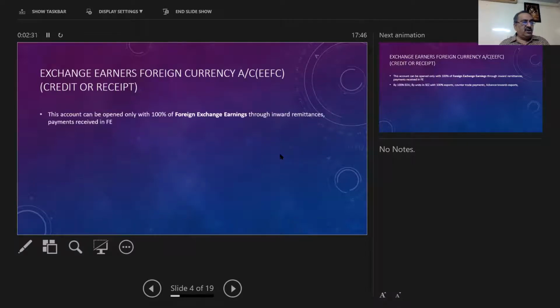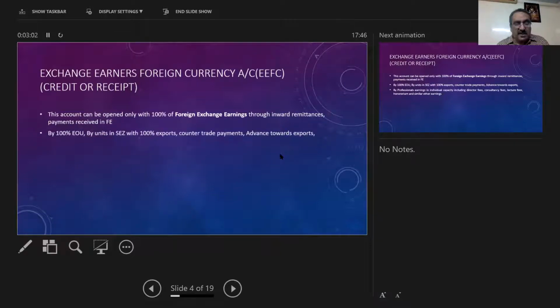The first most important thing is this account can be opened only with 100% foreign exchange earnings. EFC account means the credit should be only in 100% export foreign exchange earnings through inward remittances or payments received in foreign currency. So the credit in this account should be only in foreign exchange, and that too it has to be received in banking channel. Yes, this account can also be used for 100% EOU, export oriented units, or by units in a special economic zone with 100% exports.